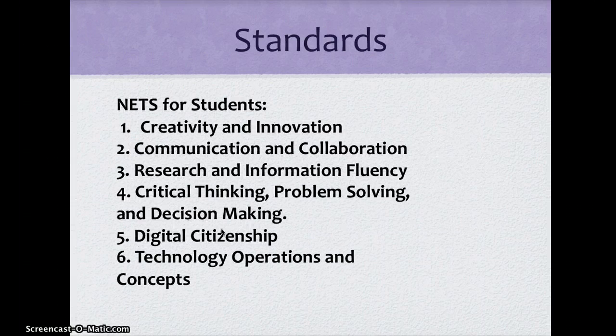And here are the 6 standards for students. The first one, creativity and innovation. Students are creating original work. They're being creative and they're applying what they already know. Communication and collaboration. Dipity allows students to social network. It allows students to share, to comment, to give feedback, and to use one another as resources. 3, research and information fluency. This website allows students to organize time and dates. They're sequencing the events and they're reporting their results.